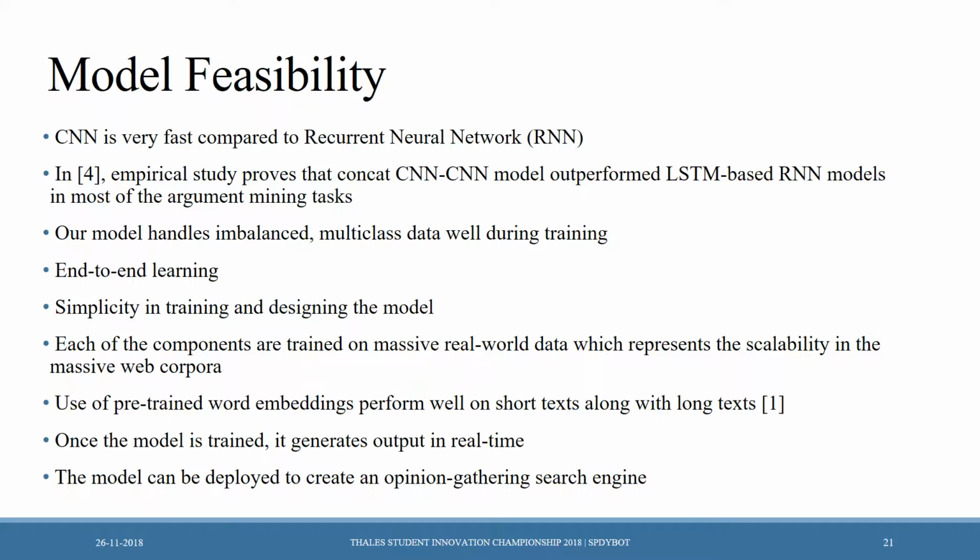Each of the components is trained on massive real-world data, which represents the scalability to massive web corpora. Use of pre-trained word embeddings performs well on short as well as long text. Once the model is trained, it generates output in real time. The model can be deployed to create an opinion gathering search engine.